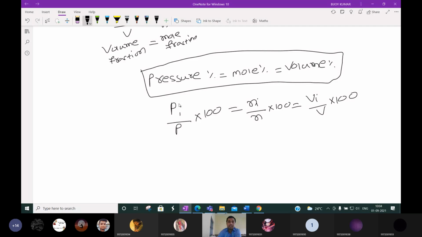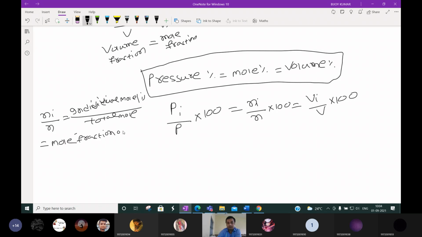If you calculate Ni by N, this is nothing but the individual mole of the i component by total mole. We call it the mole fraction of the ith component.